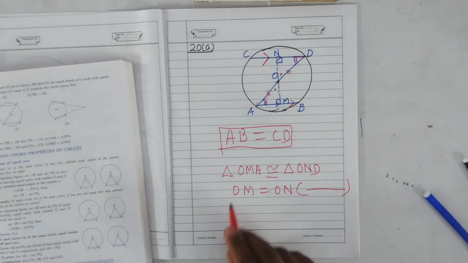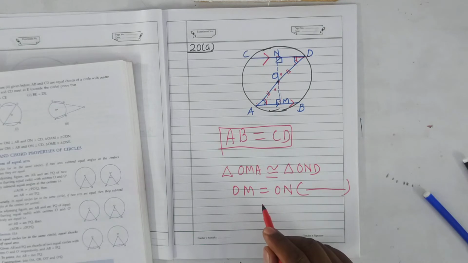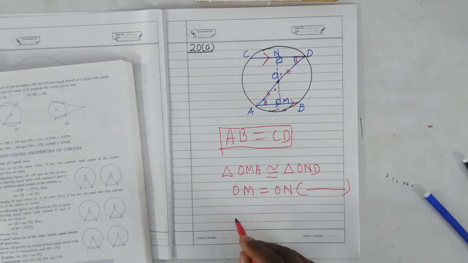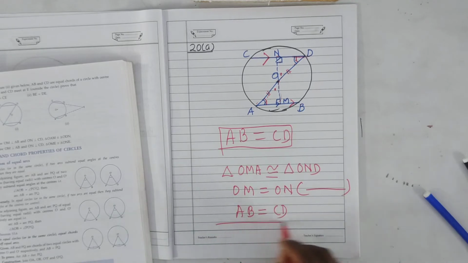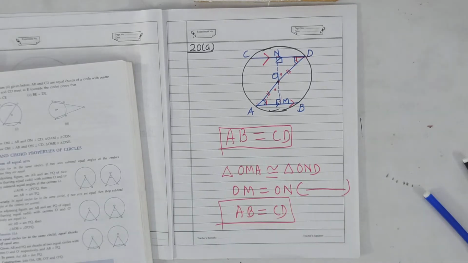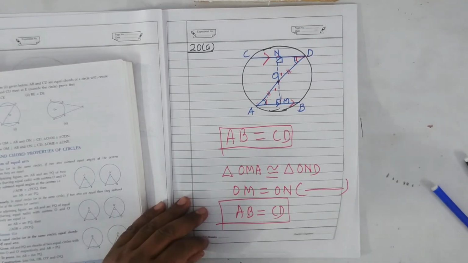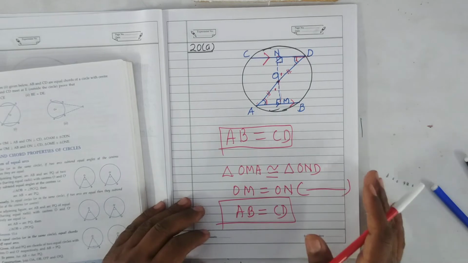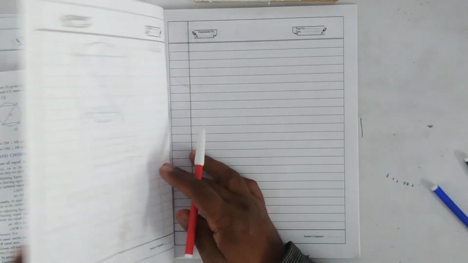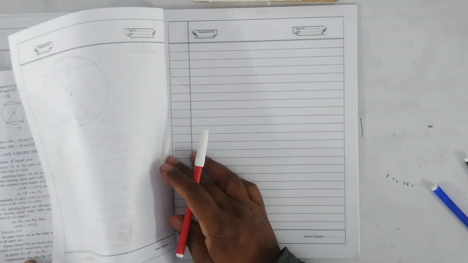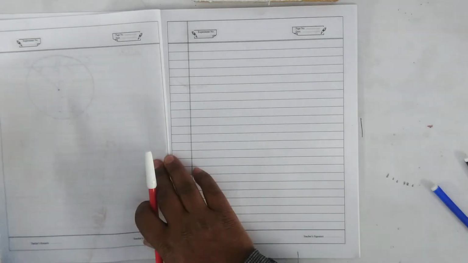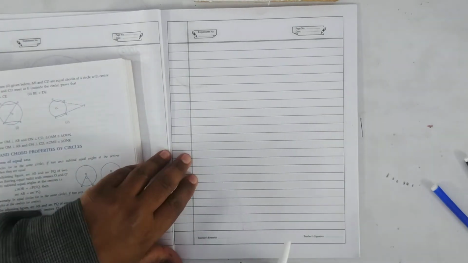And since OM and ON are perpendicular distances, therefore chord AB will be equal to chord CD. And why? Because equidistant chords are equal in length. It is clear? Now, B part I will just explain. You will write by your own. It is very simple.